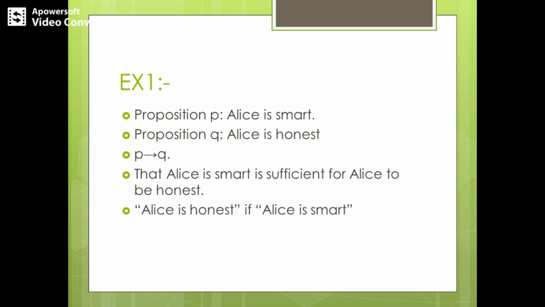You know what is P and what is Q here. You can write this in different ways. That is, we can have that Alice is smart is sufficient for Alice to be honest. Or we can write it equivalently as Alice is honest if Alice is smart. That is, we have used a second kind of similar way of representation, wherein Q is Alice is honest and P is Alice is smart. Q if P.